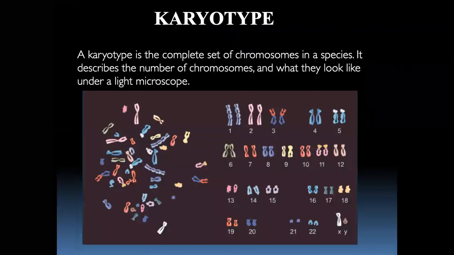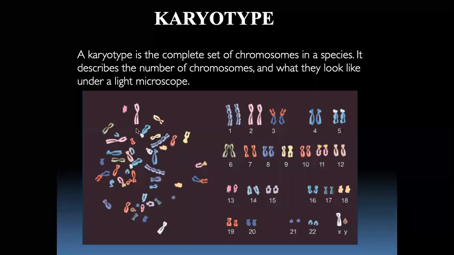Now, what is a karyotype? You know about chromosomes and the parts of the chromosomes. Now let us understand briefly what a karyotype is. A karyotype is the complete set of chromosomes in a species. It describes the number of chromosomes. It's actually a technique where we can study these chromosomes.